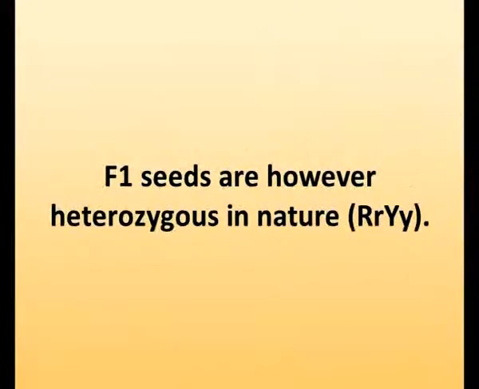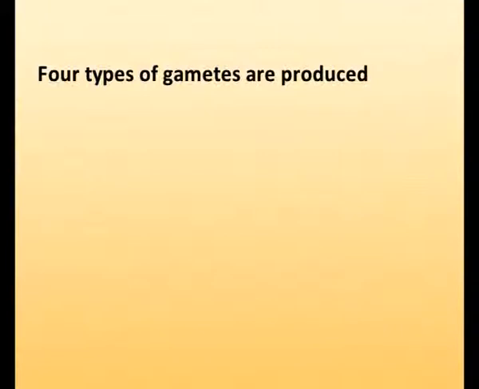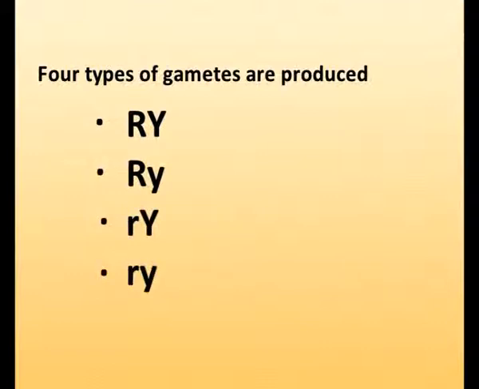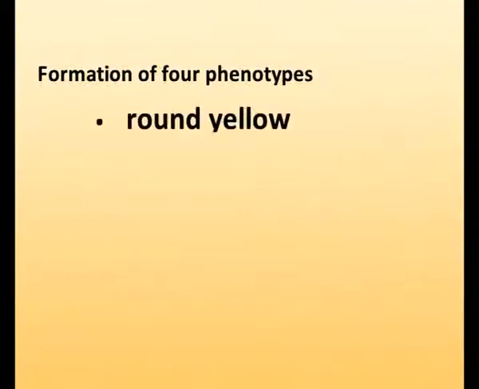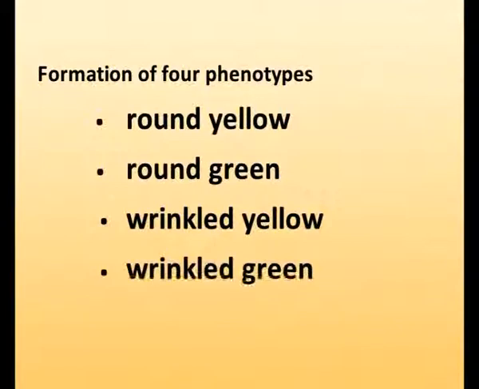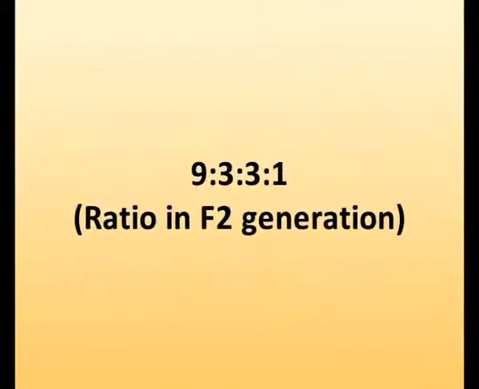The F1 seed is however heterozygous in nature, that is, the genotype is capital R, small r, capital Y, small y. When F1 plants are selfed, 4 types of gametes are produced: number 1 capital R, capital Y, number 2 capital R, small y, number 3 small r, capital Y, number 4 small r, small y. The random mating between these gametes results in the formation of 4 phenotypes, viz. round yellow, round green, wrinkled yellow and wrinkled green in the ratio of 9:3:3:1 in F2 generation.